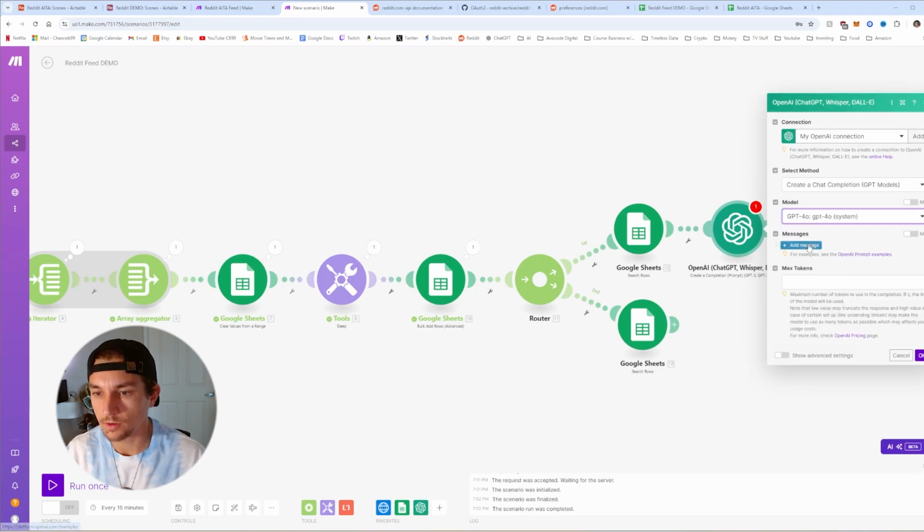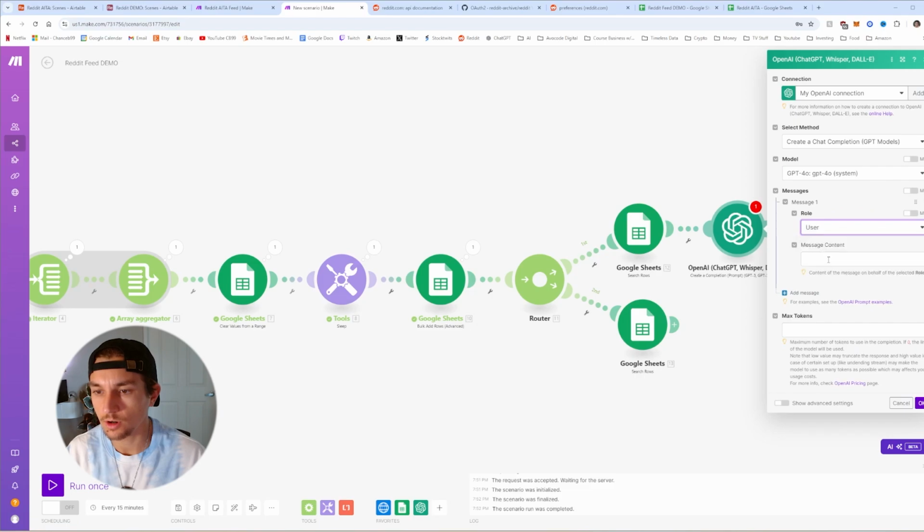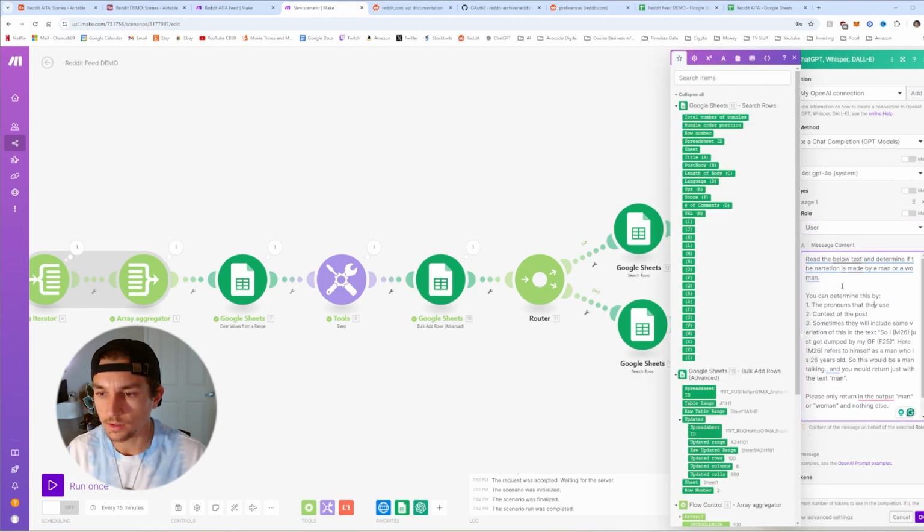select the 4.0 model, messages, user, will be this, prompts. All the prompts and additional information will be down below. Essentially we're reading the text and determining if the narration is made by a man or a woman. In these certain posts, there's usually a main narrator that's discussing their issue, and it's usually a man or a woman, and they're talking about the other gender. The reason why I'm doing this is because we want to know who's talking, so then we can determine the voice that should be used for that narration.